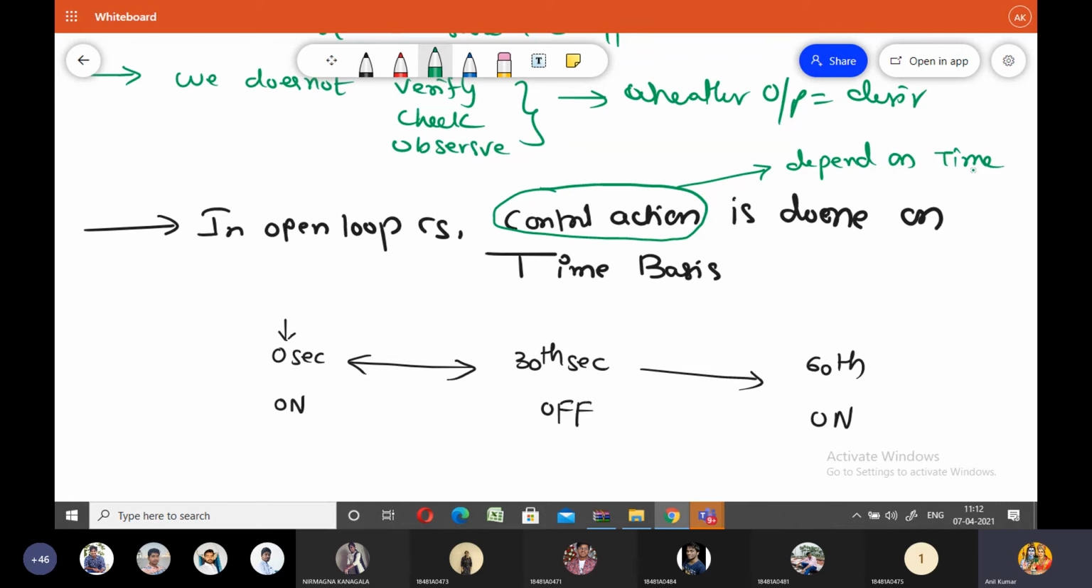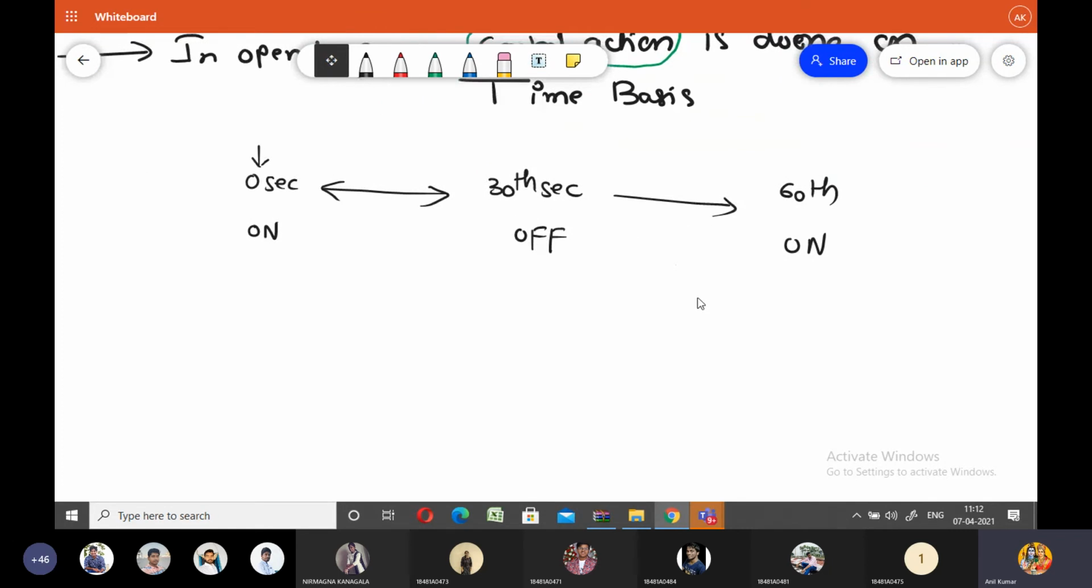In open loop control systems, the control action is done purely on the time basis. That means the control action is totally dependent on the time, not on the output quantity. So the output quantity is independent. That means here the control action is totally independent of the output.